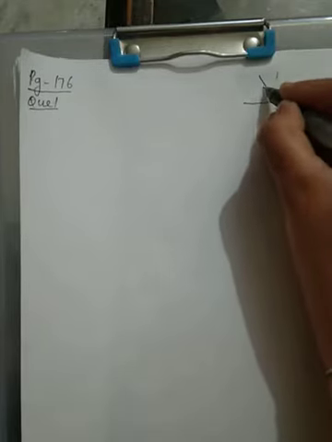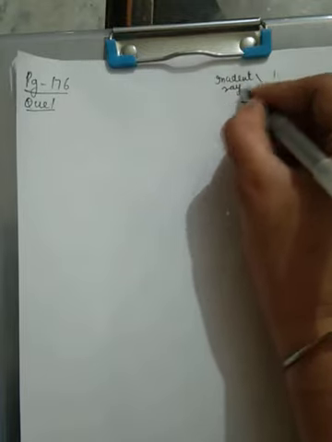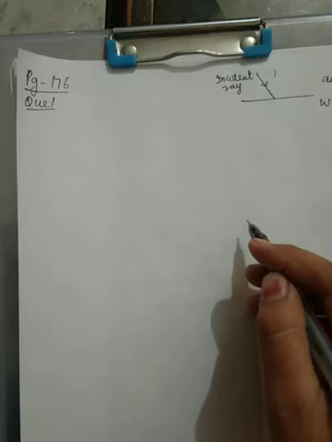It means there is air and there is water. The ray of light is not entering like this, it is entering like this. This is our incident ray. Does the ray of light bend towards the normal or away from the normal?